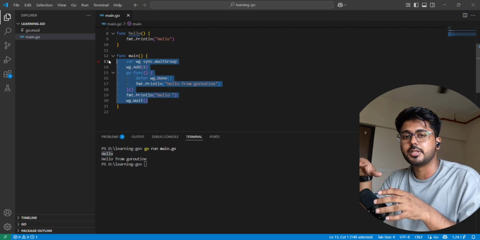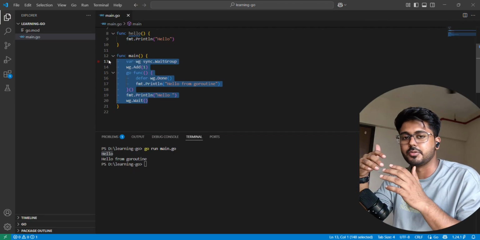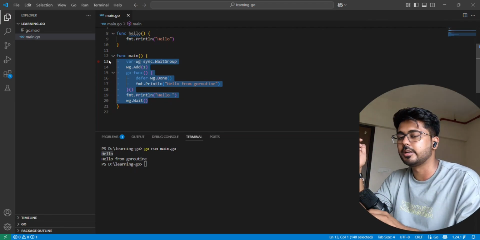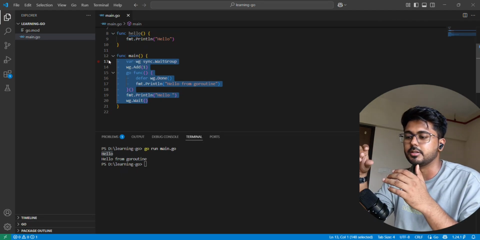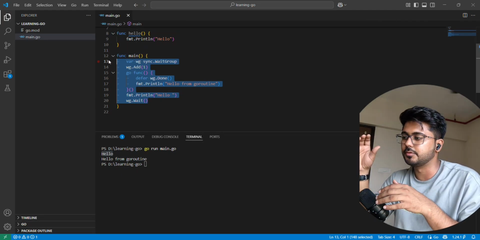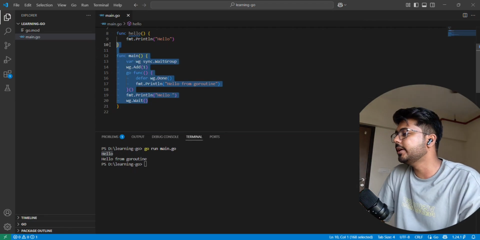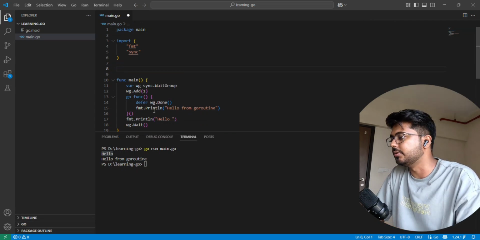If we do not do it that way, then there is no fixed execution order of any Goroutine I throw. Even if I declare Goroutine 1 at the top level and Goroutine 2 at the bottom level, there is no guarantee which Goroutine is going to be executed first. Okay, so let me head straight to the example. Let me clear those things out.